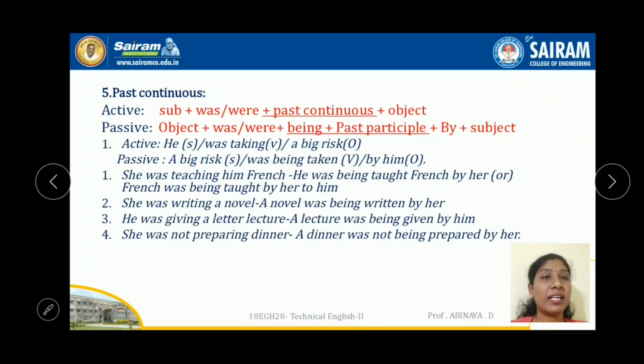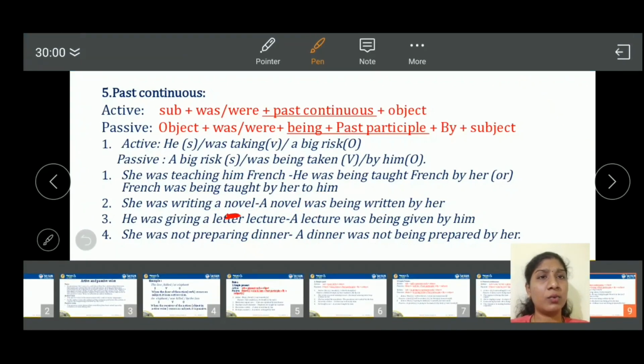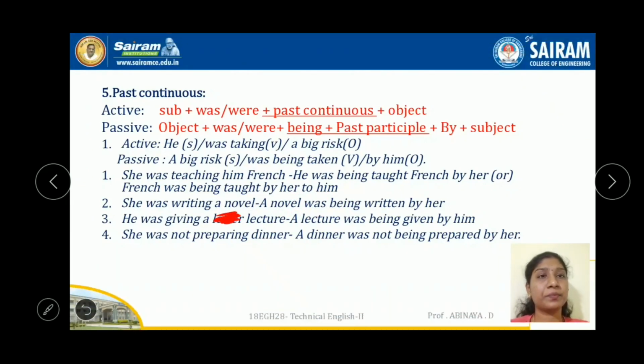He was given a lecture. I'm sorry, he was given a lecture. So a lecture was being given by him. She was not preparing dinner. A dinner was not being prepared by her.